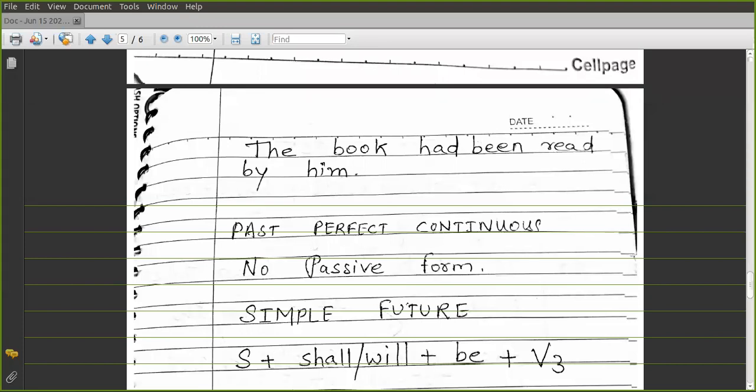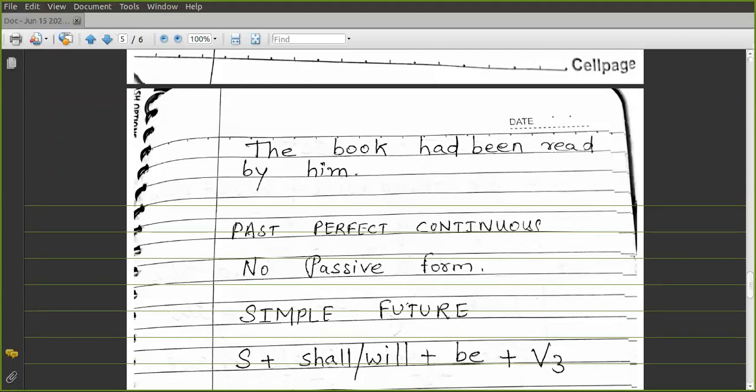Subject plus shall, will plus be. So you have to remember when to use being, when to use been, and when to use be. Being in all the continuous tenses, and been in all the perfect tenses, and in the future tenses you'll use be. So what is the structure in the simple future?